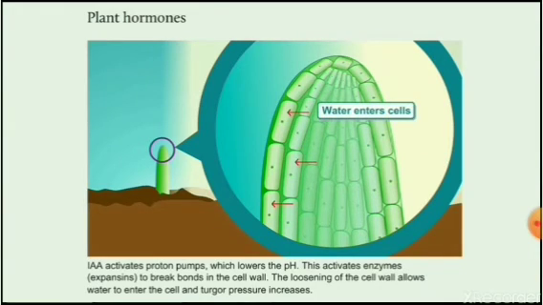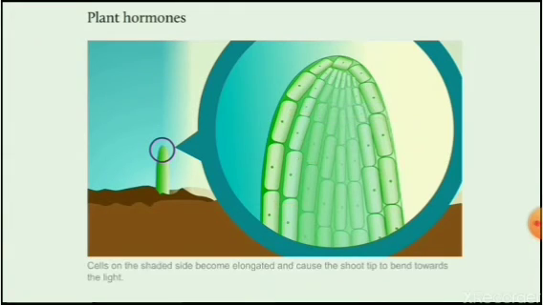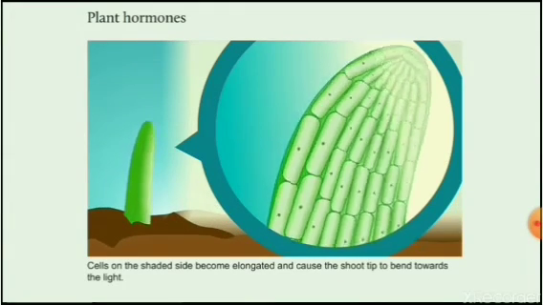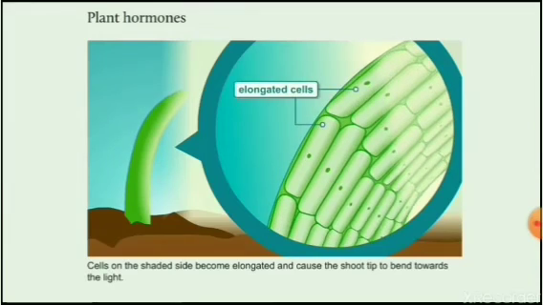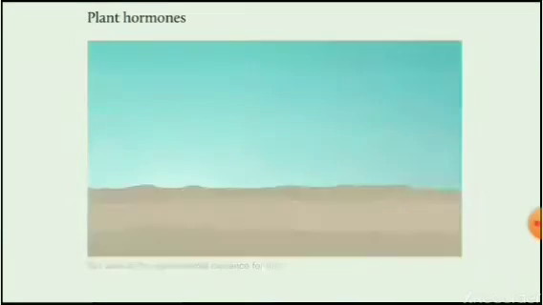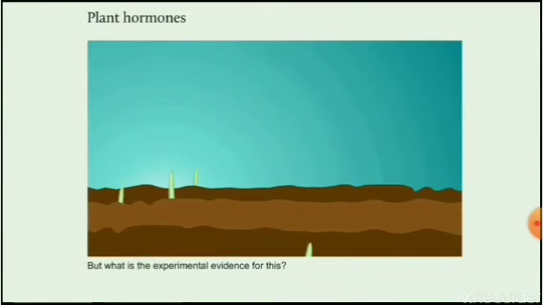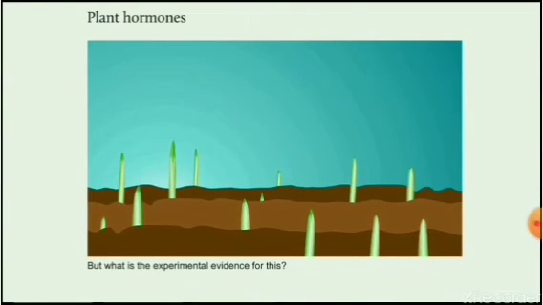Now IAA will increase the ability of these cells to absorb more water and minerals, and due to presence of more water and minerals, the rate of their growth will be comparatively faster and the plant part will bend towards the source of light. This is how phototropism functions.